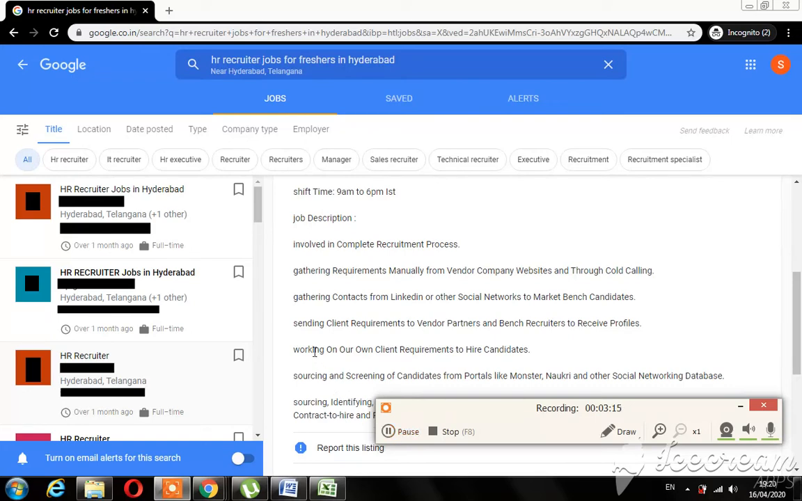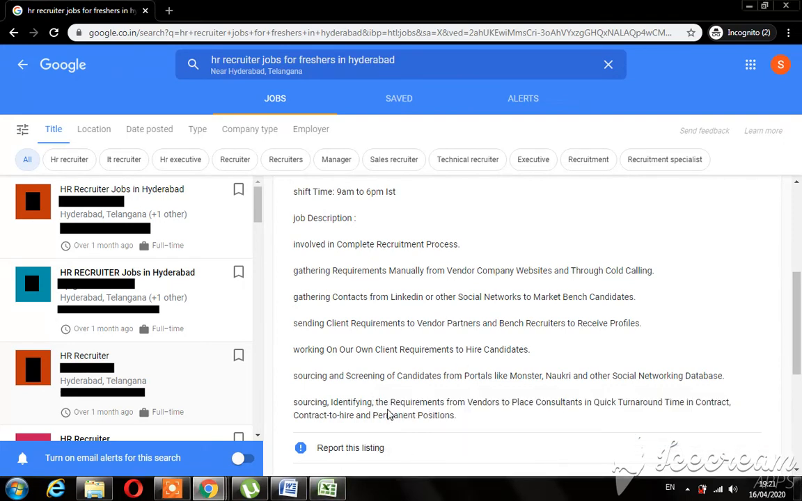So the next role is working on our own client requirements to hire candidates. So let's say you have your own requirements, so you're supposed to hire for these client requirements as well. And another one is sourcing and screening of candidates from portals, which you already know. And the next role is sourcing, identifying the requirements from vendors to place consultants in quick turnaround time and contract to hire and permanent positions.